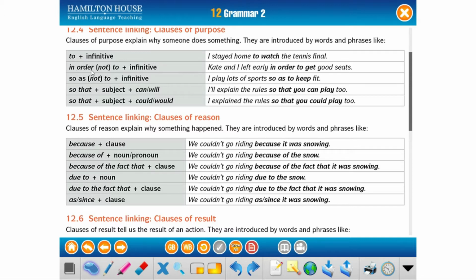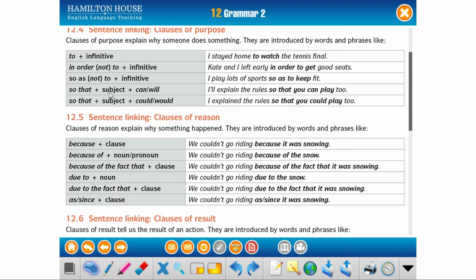We can use "in order to" plus an infinitive verb, or we can use "in order not to". We can use it in negative or affirmative form plus an infinitive. Kate and I left early in order to get good seats. We are explaining that we did this to get this. We can use "so as to" or "so as not to" plus an infinitive. I play lots of sports so as to keep fit.